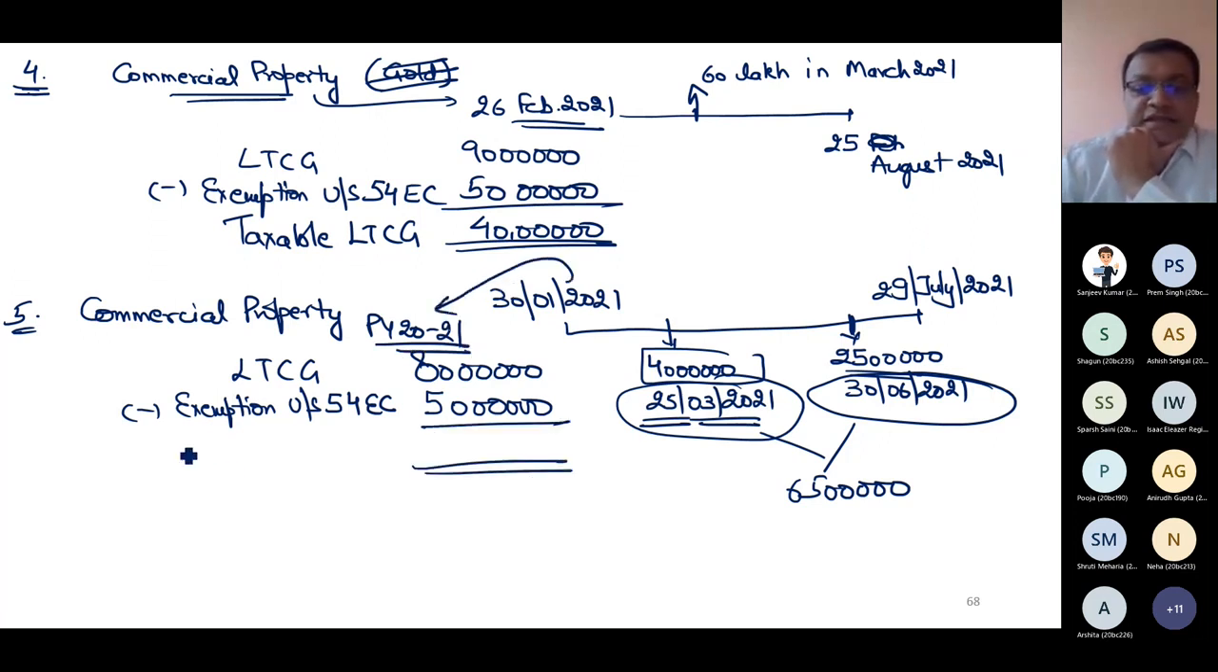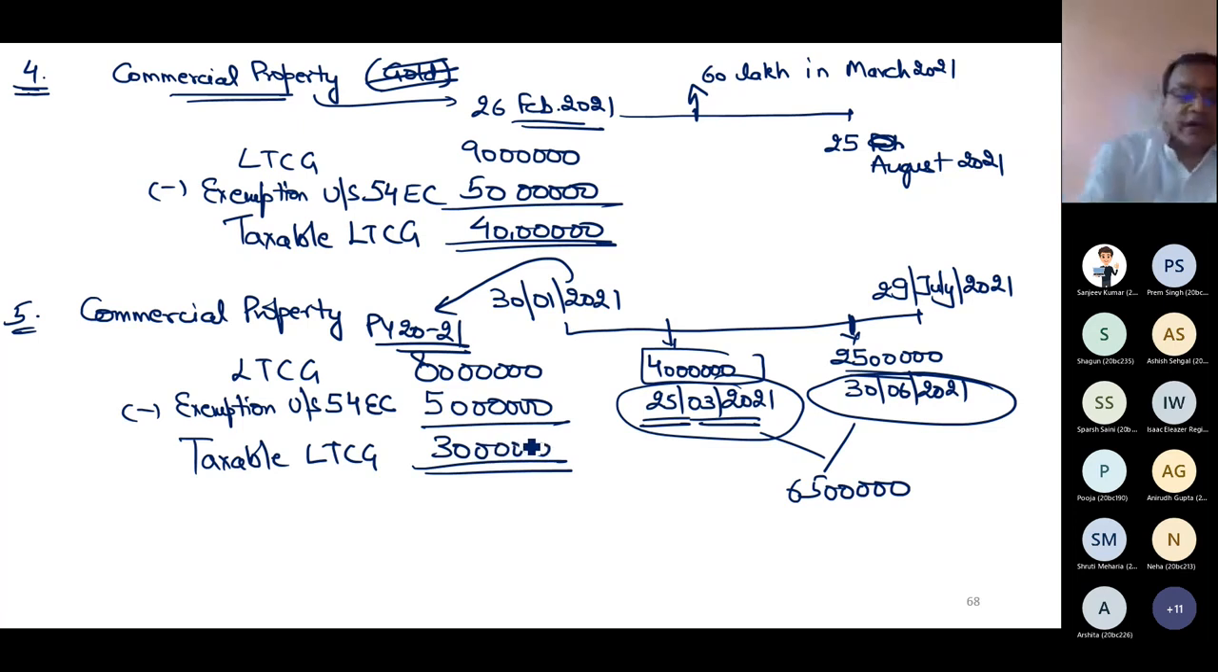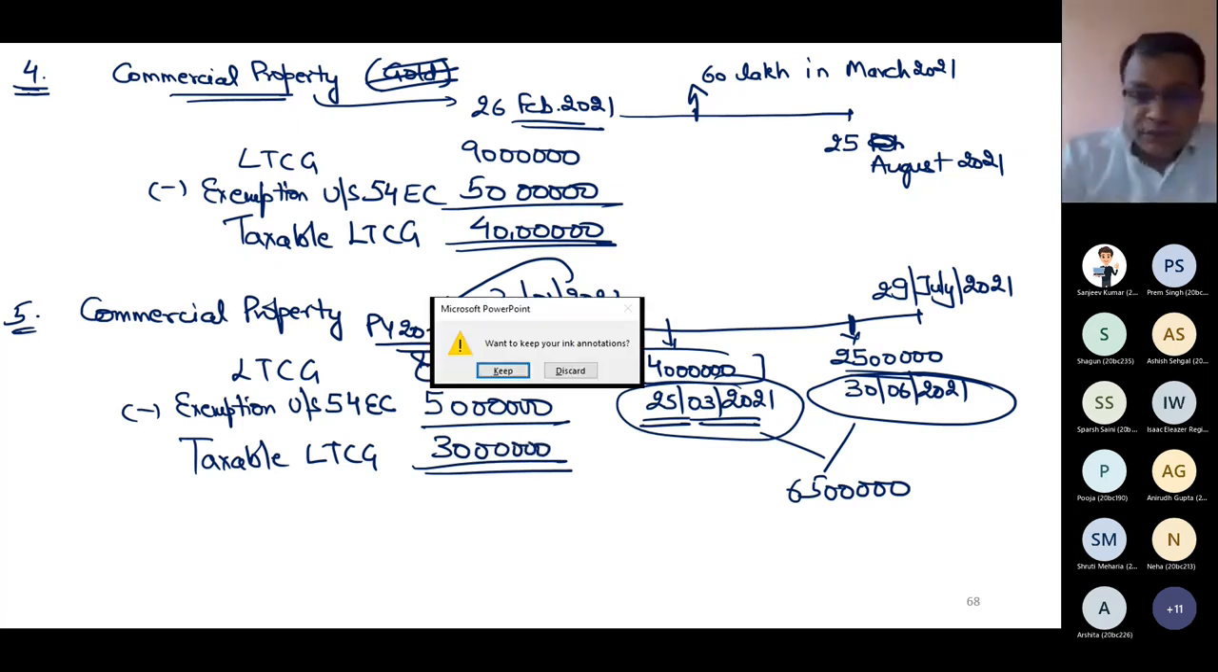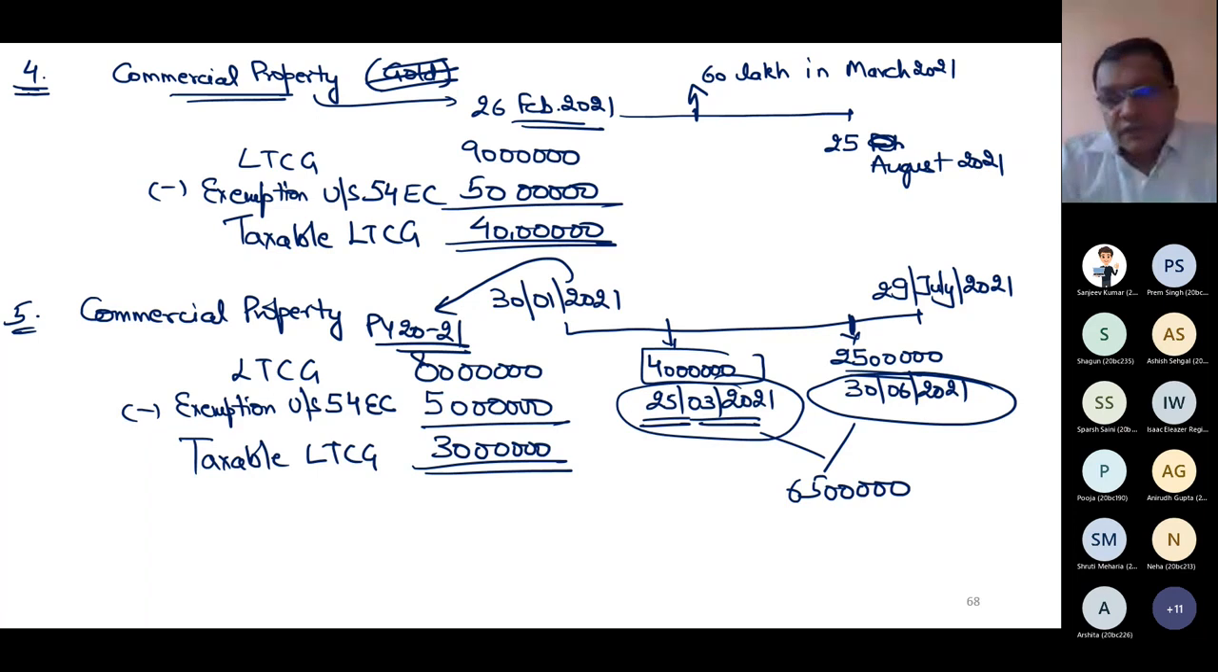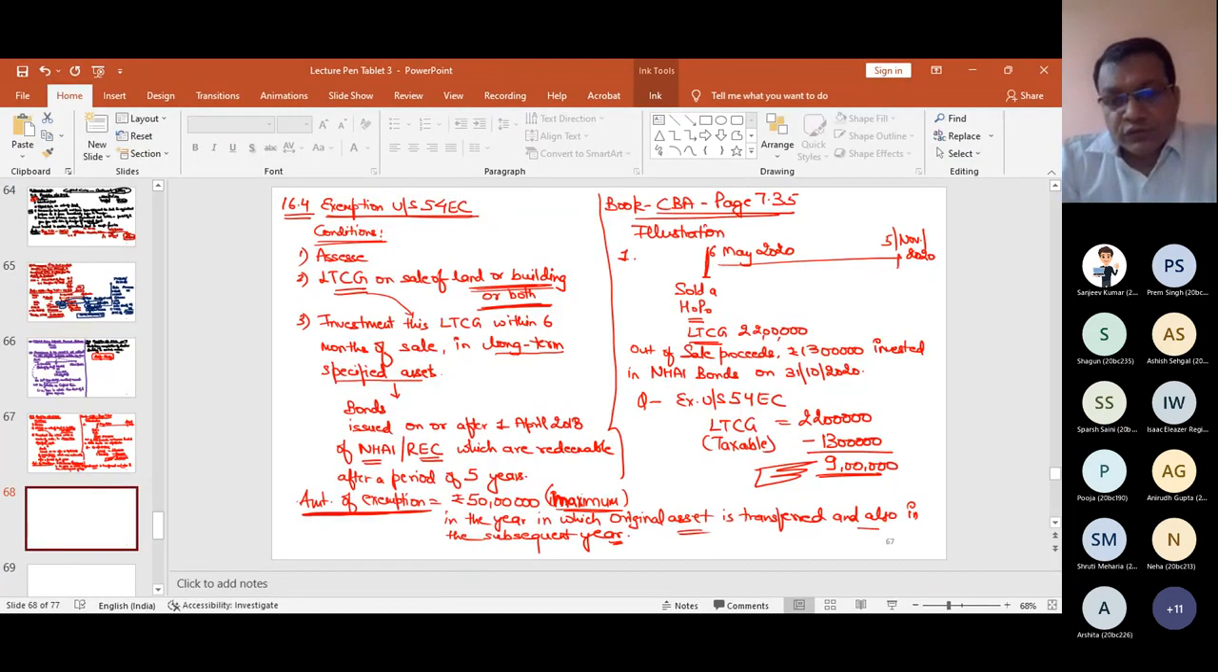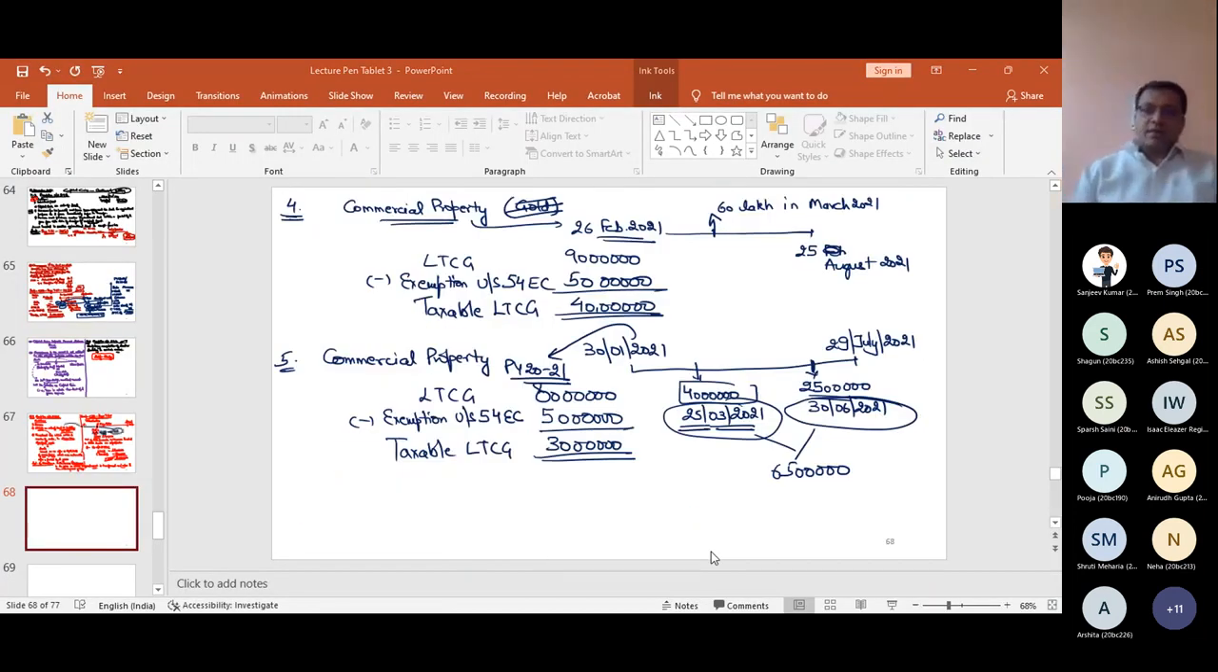So my taxable LTCG in the previous year 2021 is 30 lakh. Please raise your hand if you have understood this fifth illustration. Please raise your hand without wasting your time. Hurry up, if you have understood this, please raise your hand.